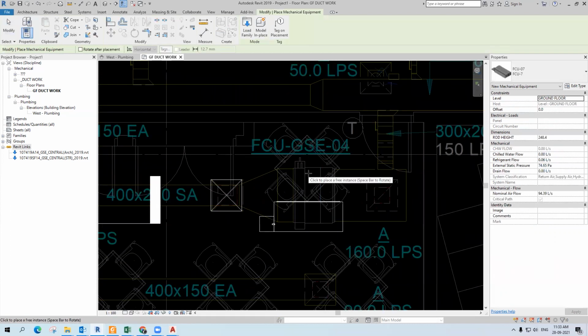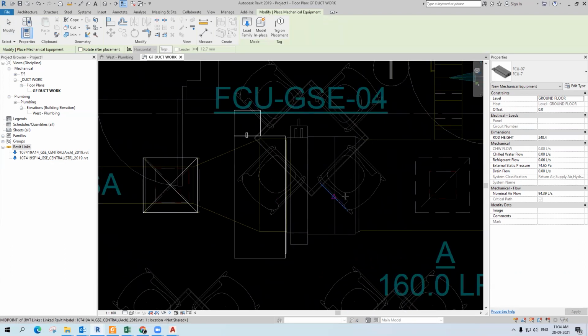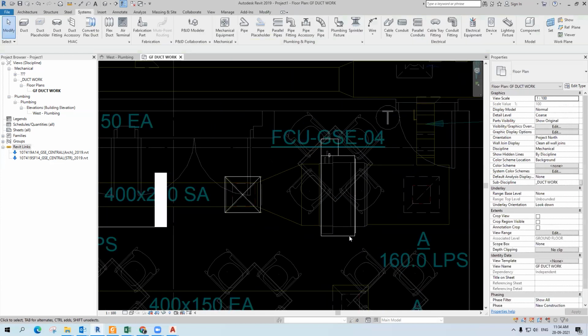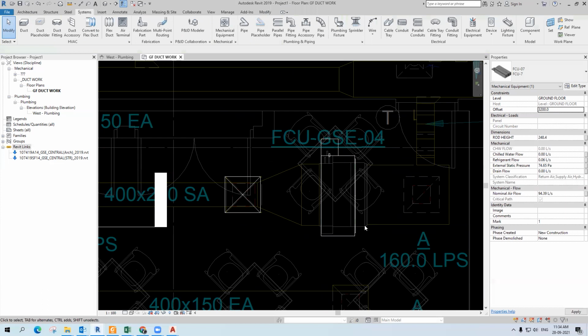When you press the space bar, you can rotate the equipment, right? For the time being, you can use the default one. I can place it here. Then pick the equipment and provide the offset height. It should be above the ceiling, right? So I'm just typing an offset level like 3200.